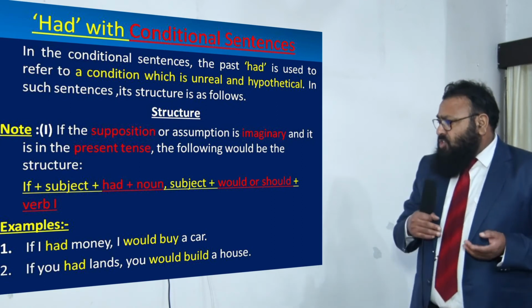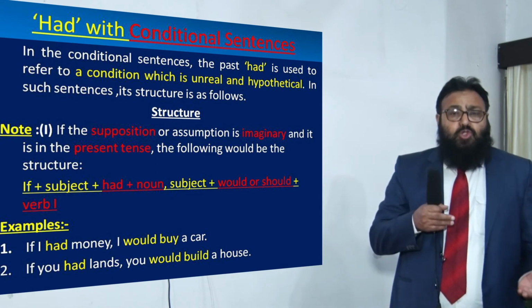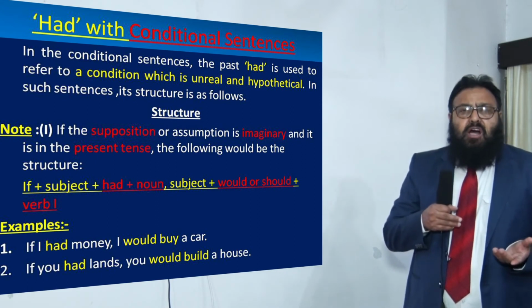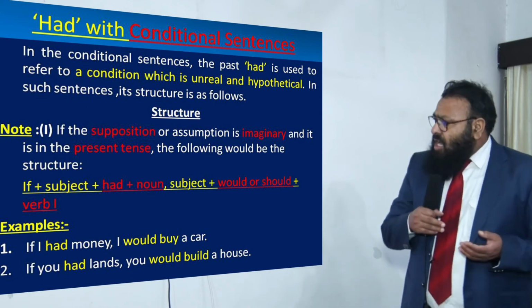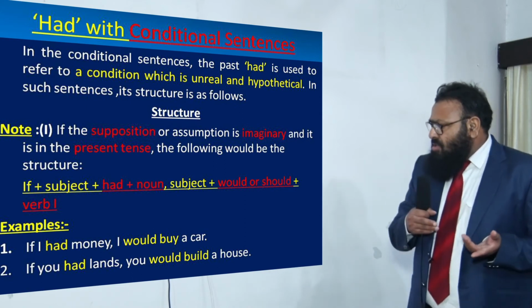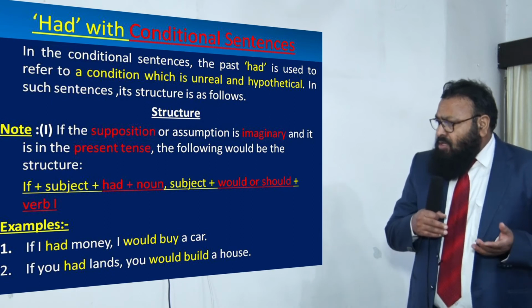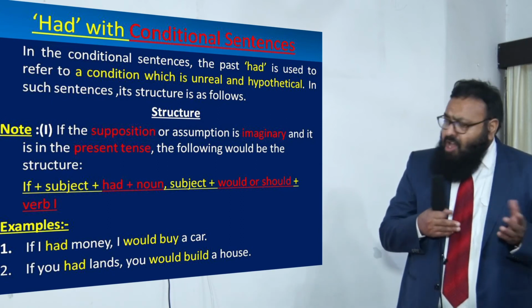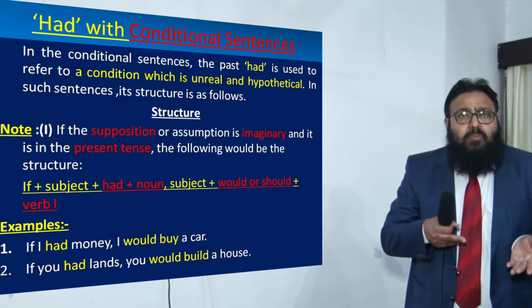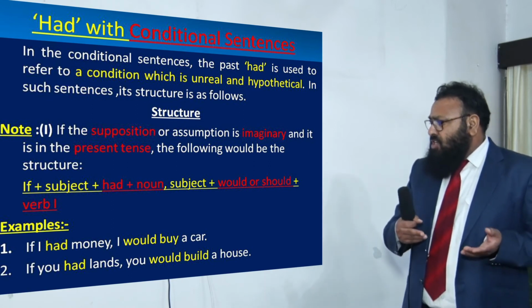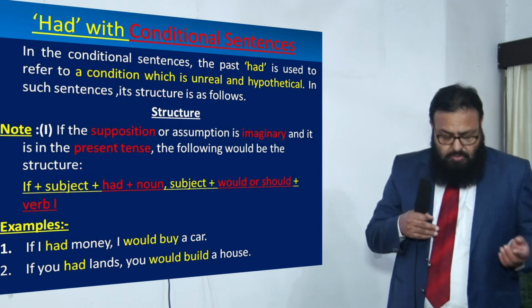If you had lands, you would build a house. Once again, this is an assumption, pure supposition. So, you do not have lands and you cannot build a house. This is pure supposition. If you had lands, you would build a house.